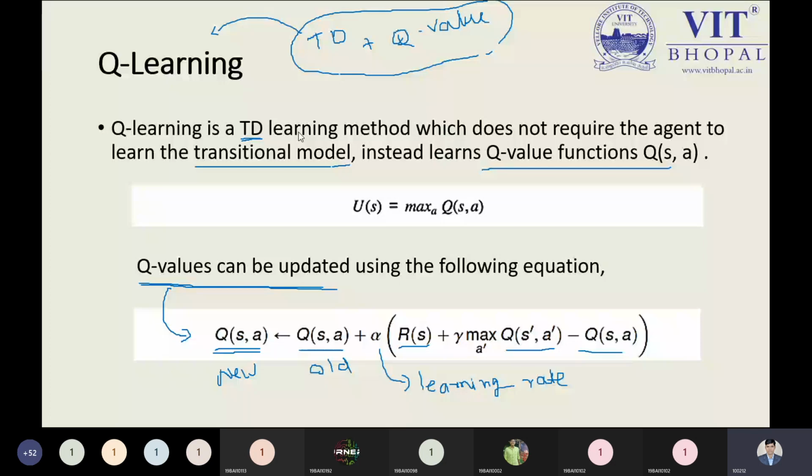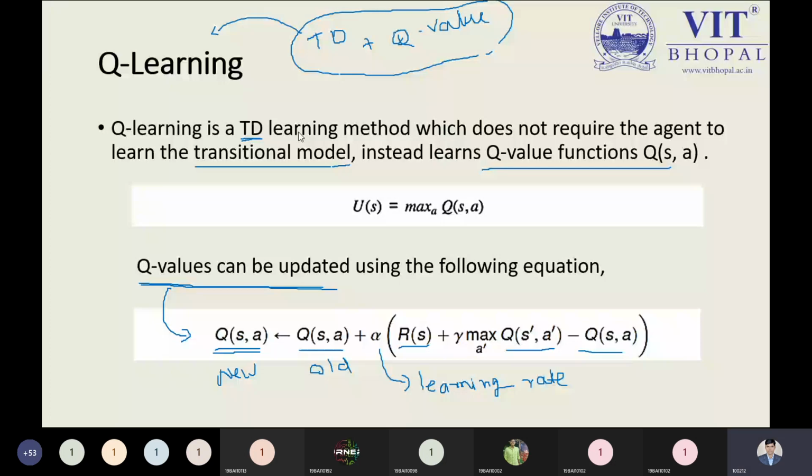So from this perspective, in Q learning we have to use a value function instead of the transition model that is used by ADP. In temporal difference learning, I'm saying once again, we use only the reward function and the utility value of the next state, and we add these two values, and then we get the current state utility value. That is the simple concept of temporal difference learning, and we have also seen this concept in one limit.